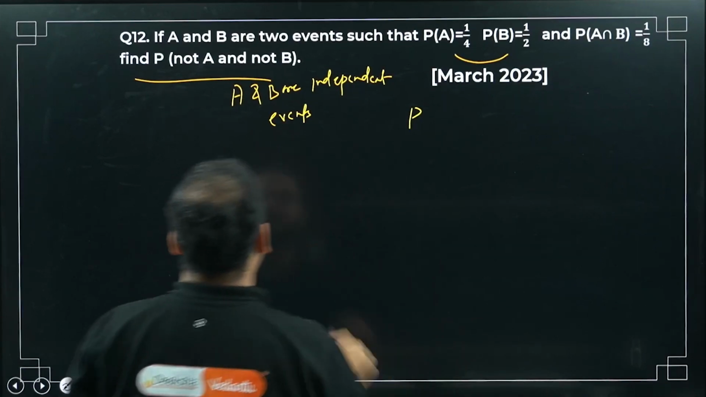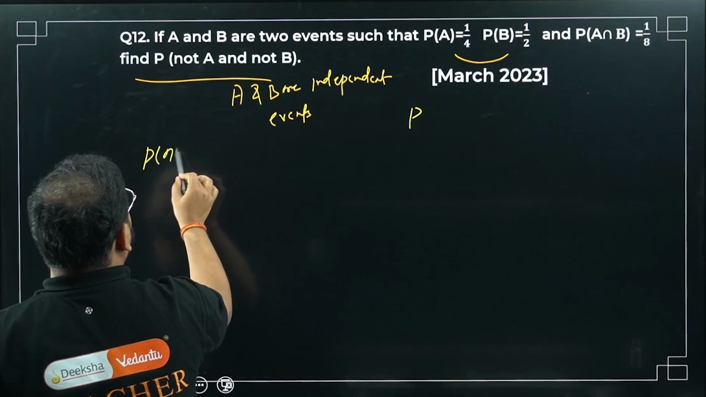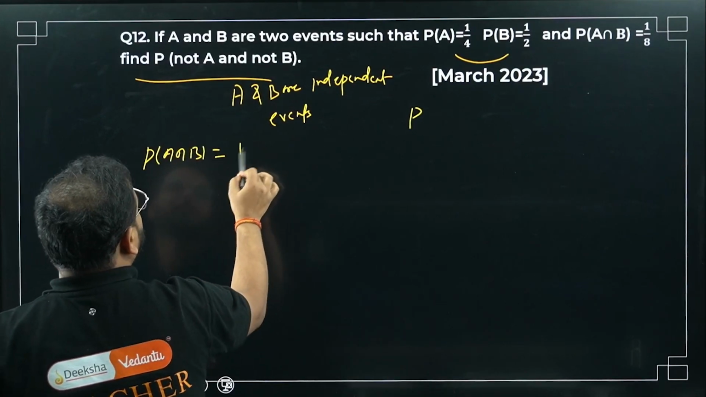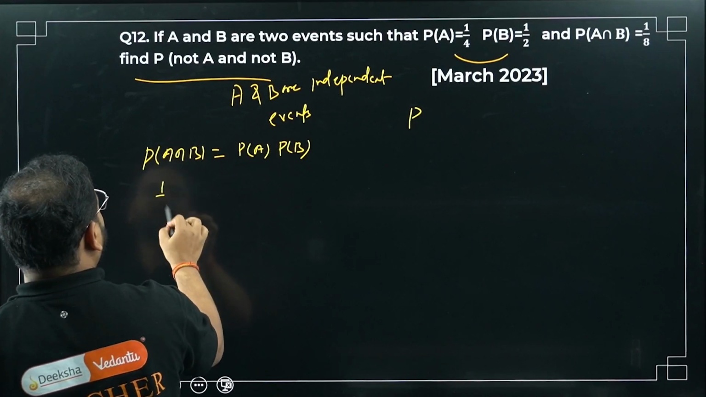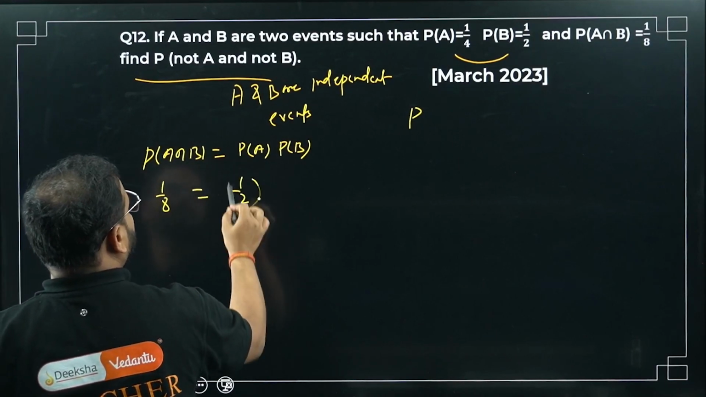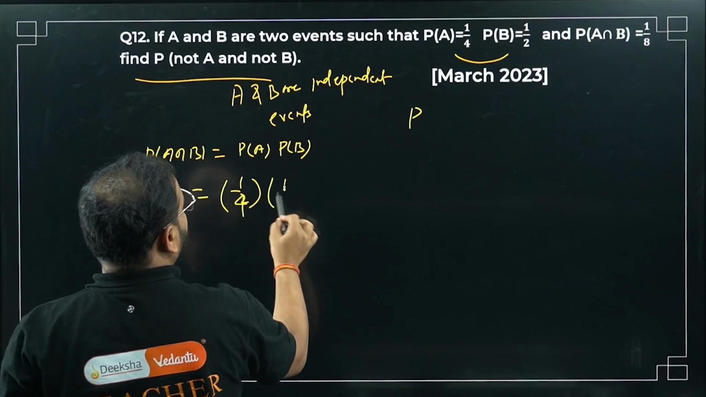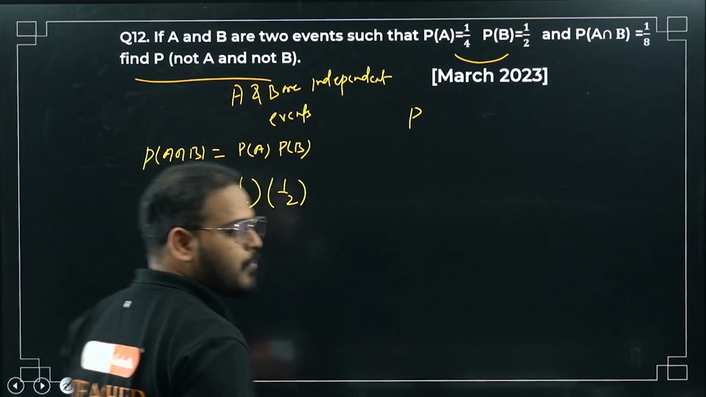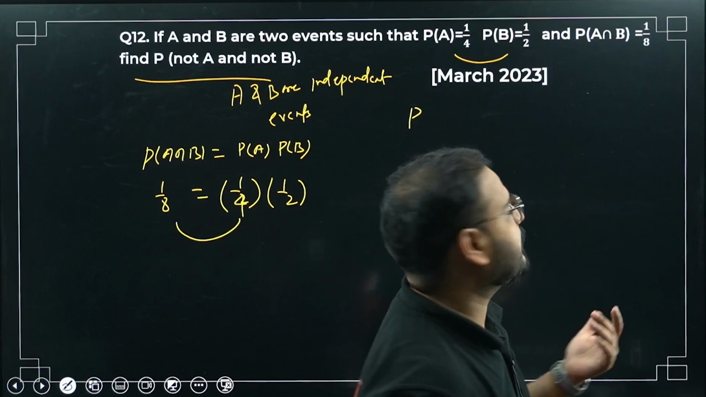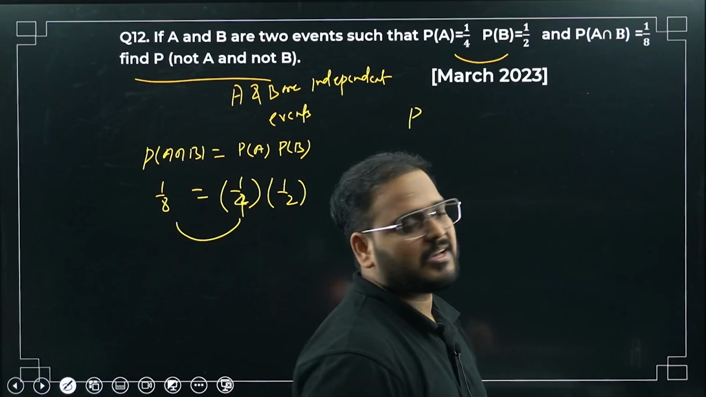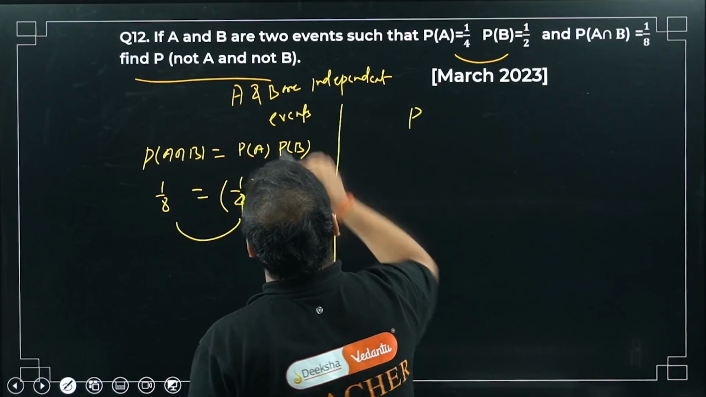Please check, we can verify from here. PA intersection B is simply PA into PB. This is 1 by 8, and this is 1 by 4 into 1 by 2. So they are equal, yes or no? They have given this condition for us to verify that it is coming as independent events. Now, since it is independent events, we can write what they are asking.